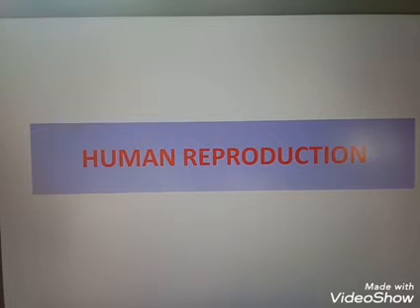Next question is, mention the function of mitochondria in sperm. We all know the functions of the mitochondria. Mitochondria produces ATP, means energy. Here also the sperm contains mitochondria. The function of this mitochondria is to provide energy for the movement of the sperm tail.